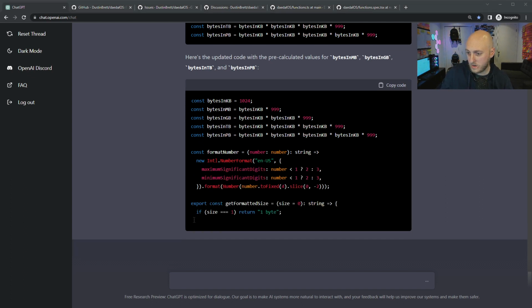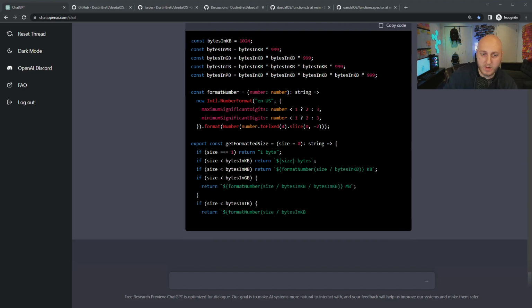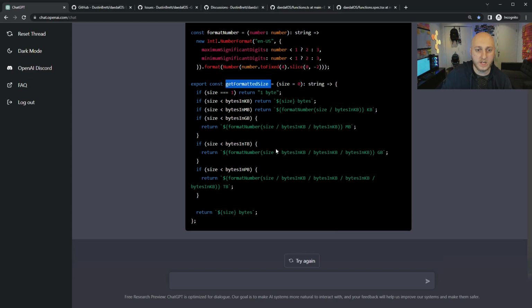Let's try the next little piece of this. So let's switch topics on it. It's done what it can with this. Let's tell it we want to focus on the get format size function. I want to refactor the get format size function to not use conditions. This was another one I thought was interesting. I don't know if it's necessary, it makes sense, but how could you refactor it? I have a few ways I imagine you could refactor it, but let's let it try and see what it can do.